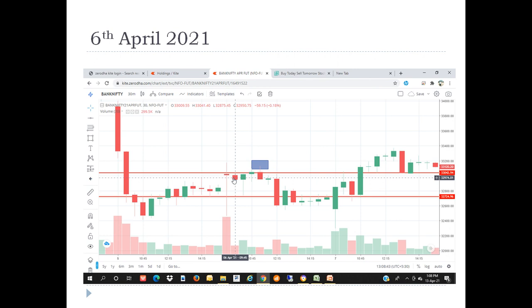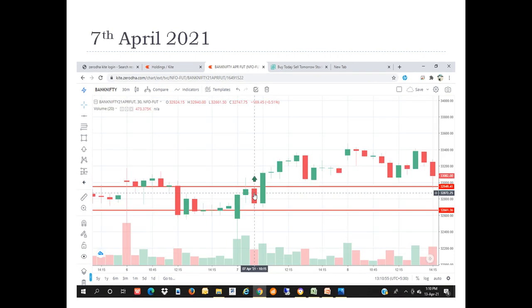So here we need to maintain only 50 points, Bank Nifty 50 points I'm saying. So quantity is left to you, it's depend on your pocket size. So I have calculated only on one lot, that is 25 quantity. But whatever quantity you want, it's up to you, you can decide whatever quantity you want.